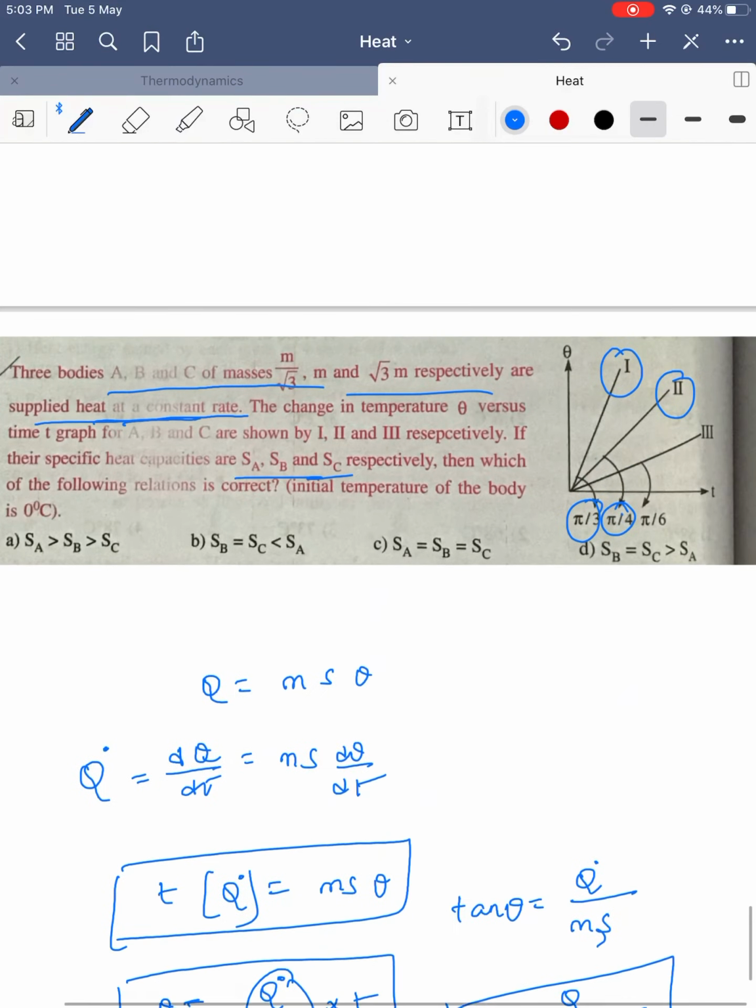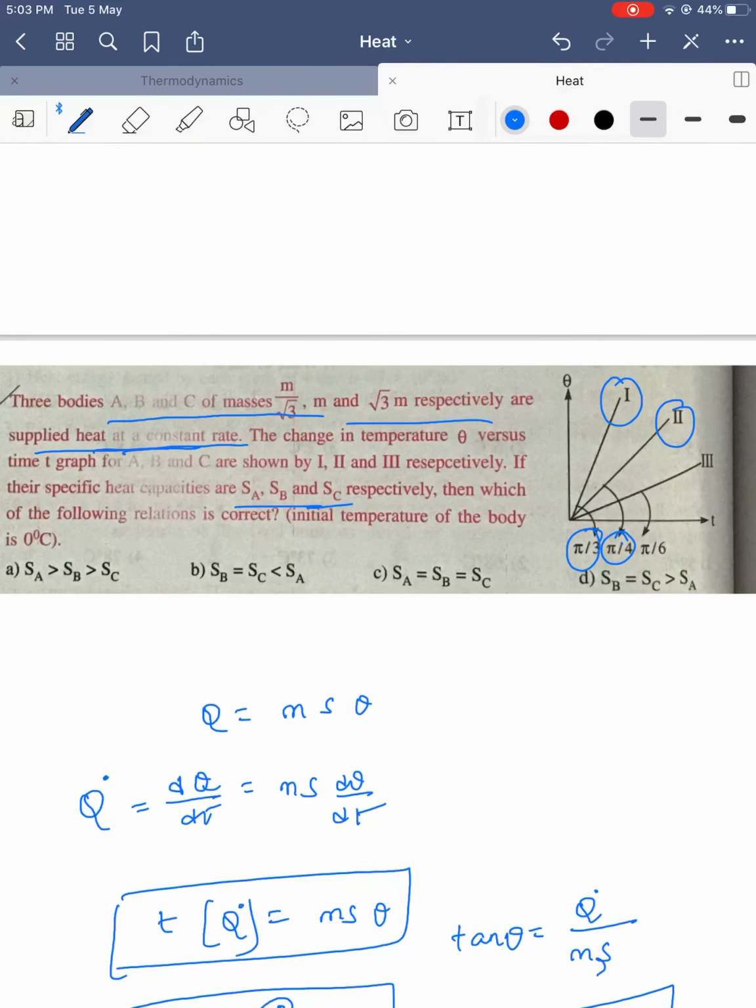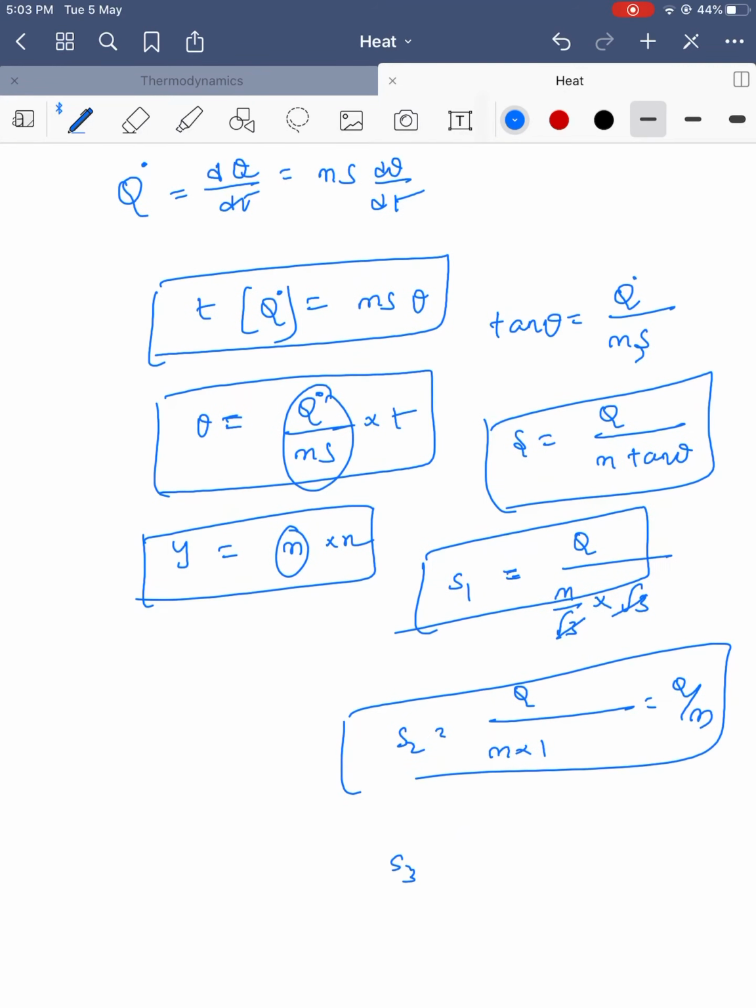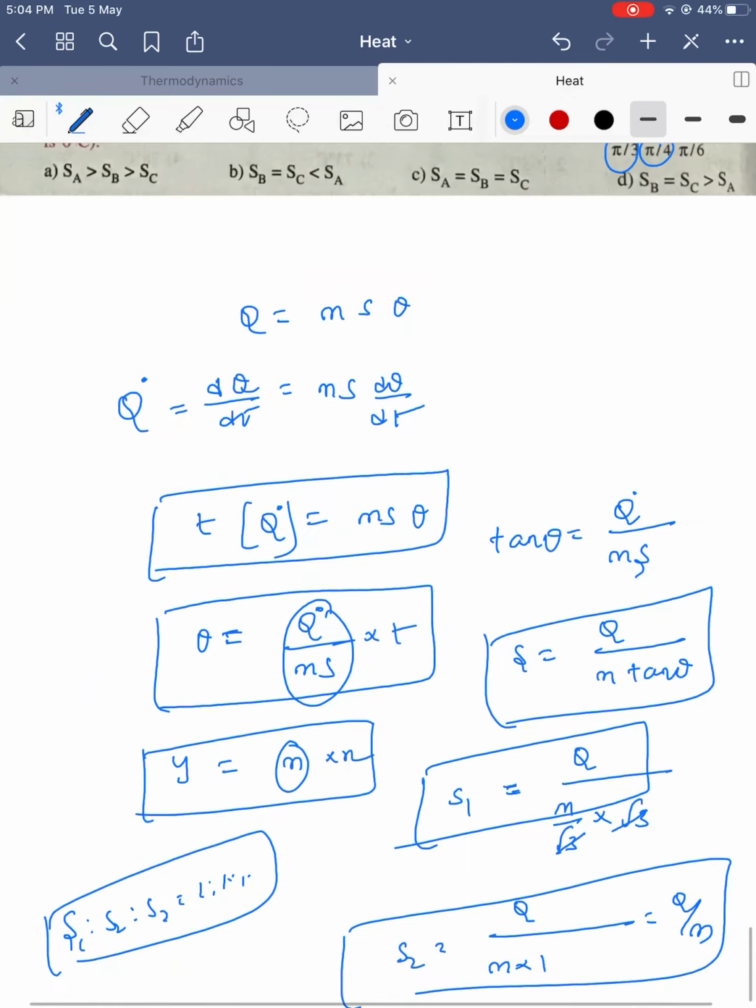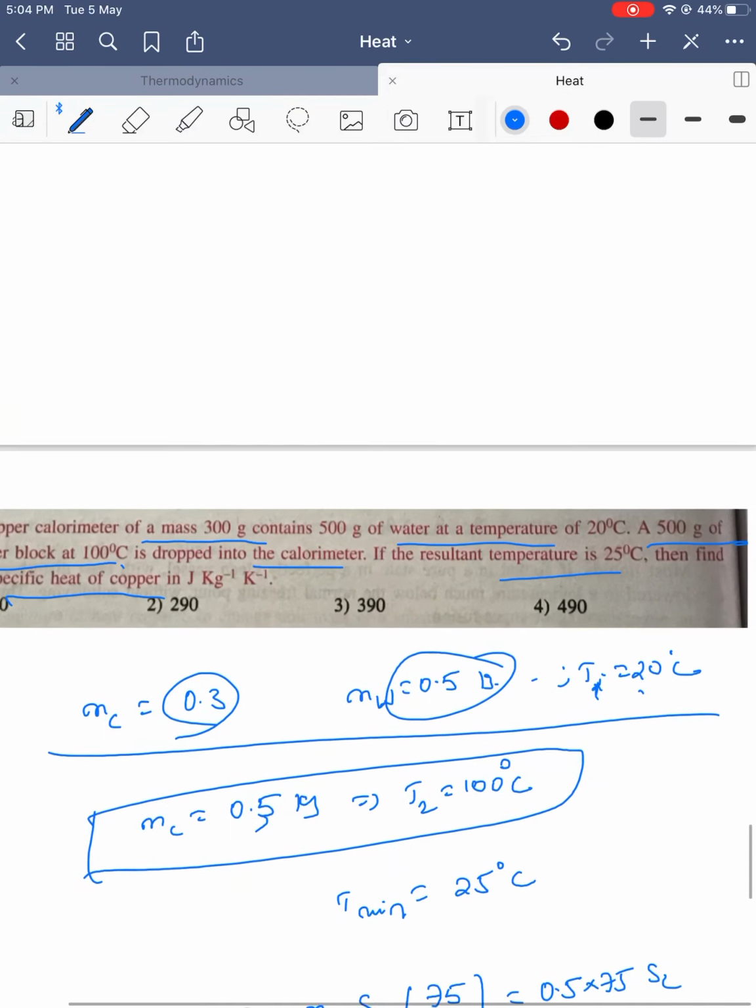Next, the last one: mass root 3 m, with an angle pi by 6. So S3 is equal to Q by root 3 m, into tan 30, which is 1 by root 3. So Q by m. So it is concluded that S1 is to S2 is to S3 is equal to 1 is to 1 is to 1. So these are some examples on the principle of calorimetry. Thank you.